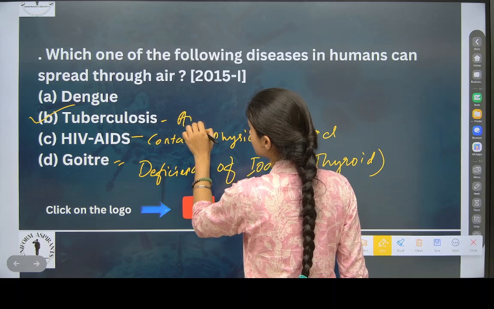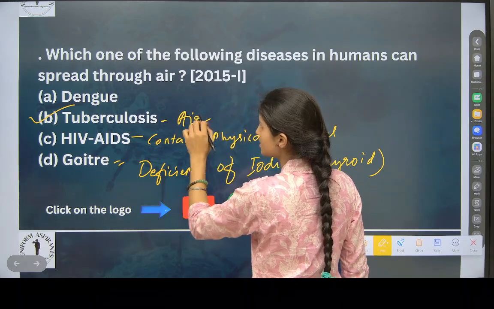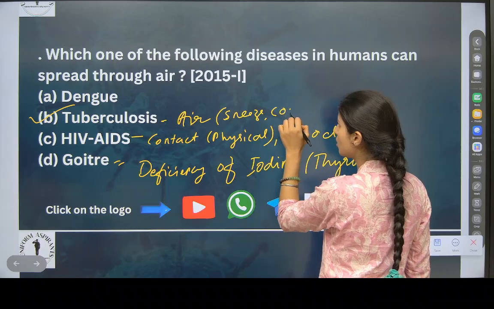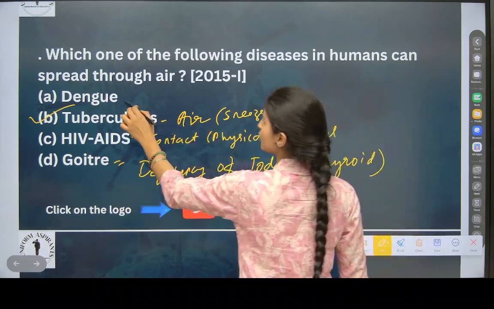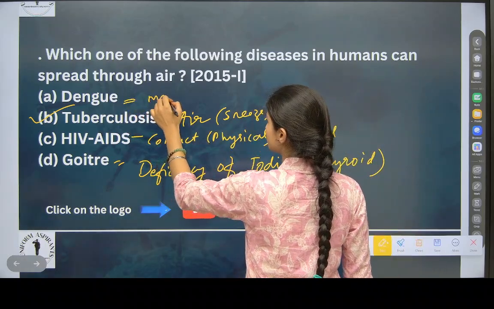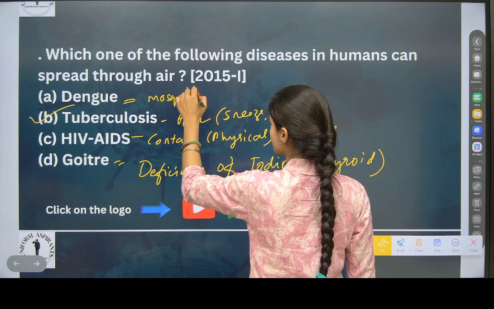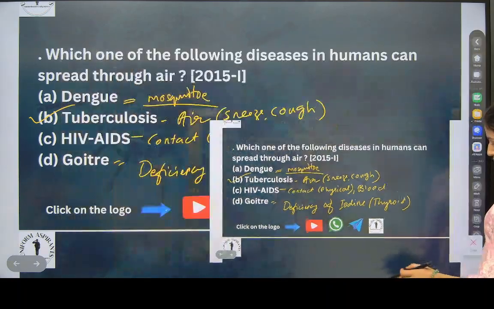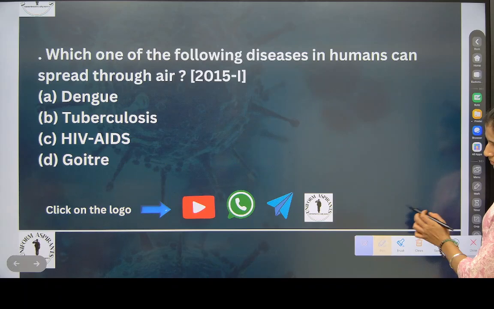Tuberculosis, air, sneeze, cough. Dengue, mosquito. Yes or no? Mosquito. Note this down, everyone, okay?